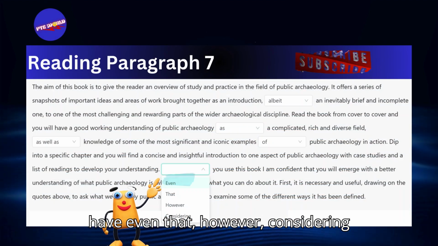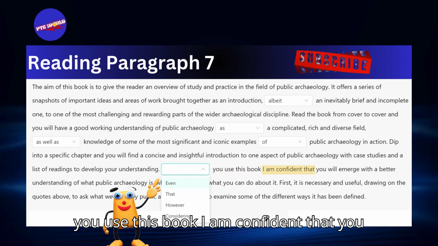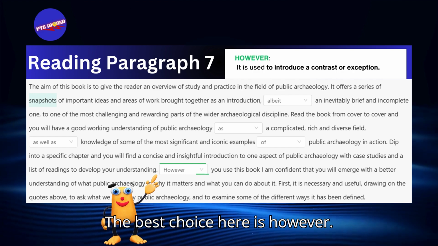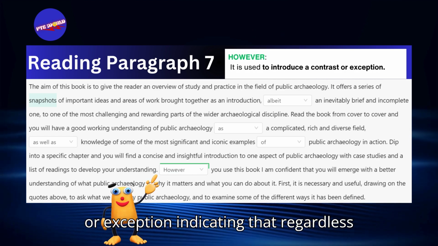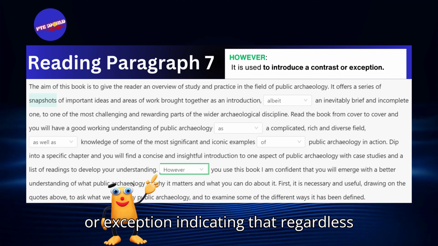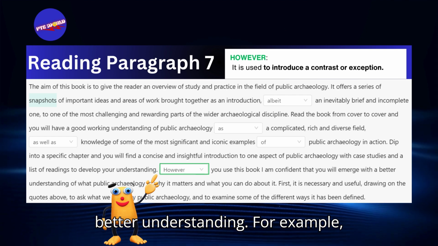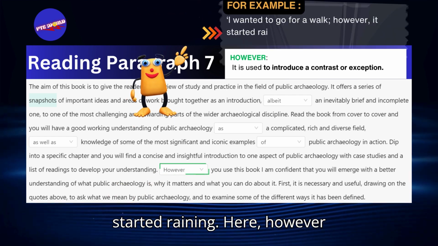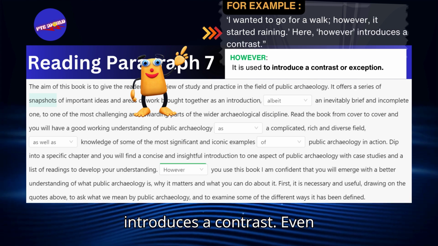Finally, we have: "Even, that, however, considering, you use this book I am confident that you will emerge with a better understanding." The best choice here is however. However is used to introduce a contrast or exception, indicating that regardless of how you use the book, you will gain a better understanding. For example, I wanted to go for a walk, however, it started raining. Here, however introduces a contrast.